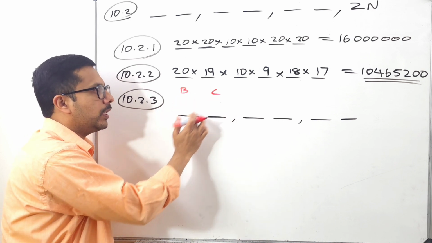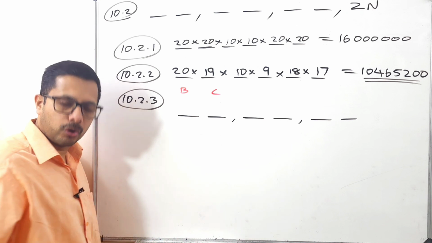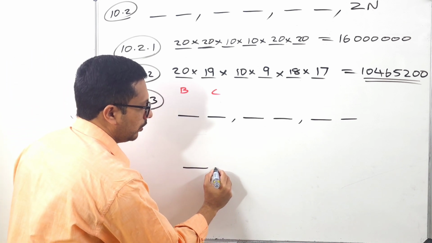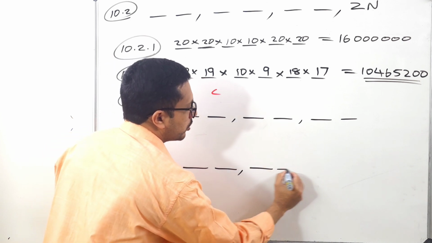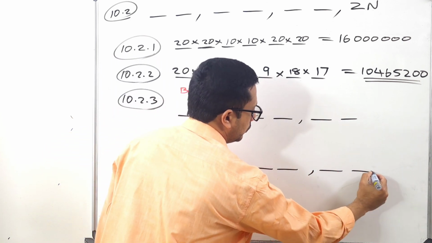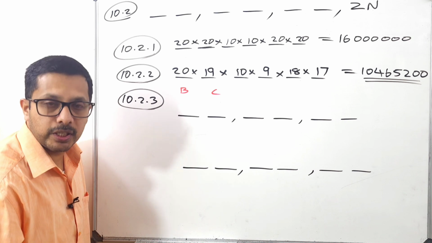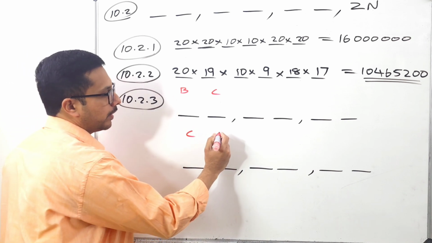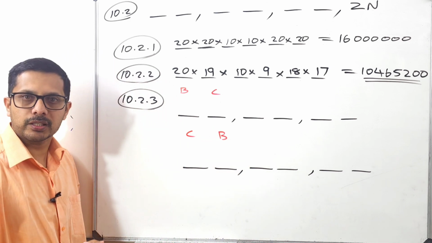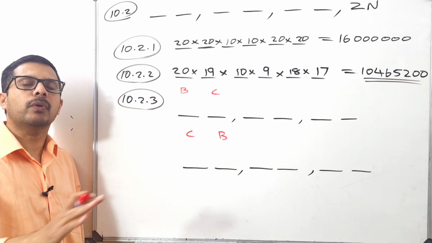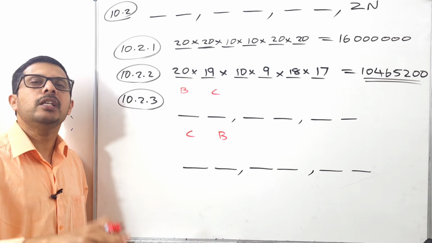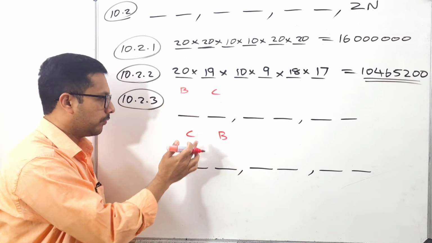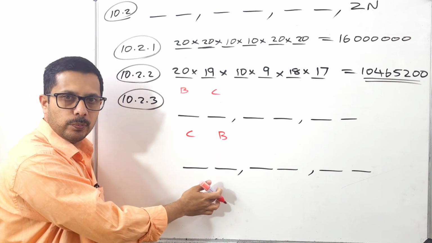First letter is B, second letter is C. Or what is the other option? Let me write it here. First two letters, then the next two numbers, then the next two again letters. So it can be like this also, guys. Look at this. First letter is C and the second letter is B. Am I right? They just want to start with B and C in any order. So it doesn't matter whether the first one is B and the second one is C, or the first one is C and the second one is B.